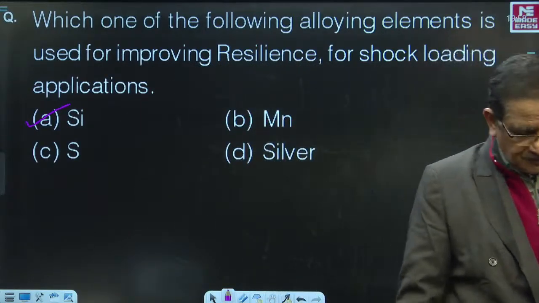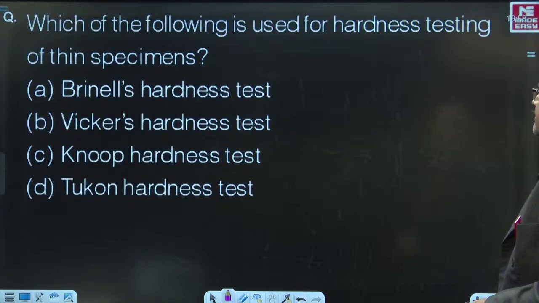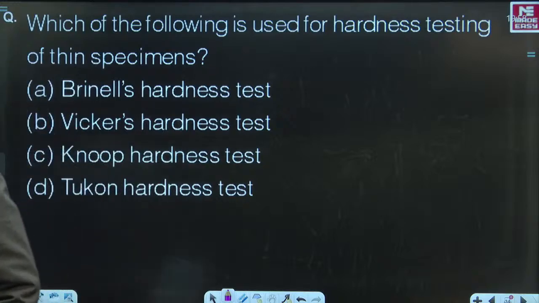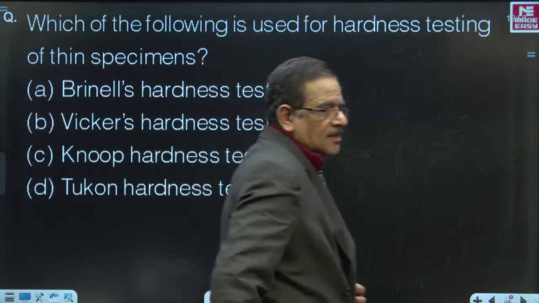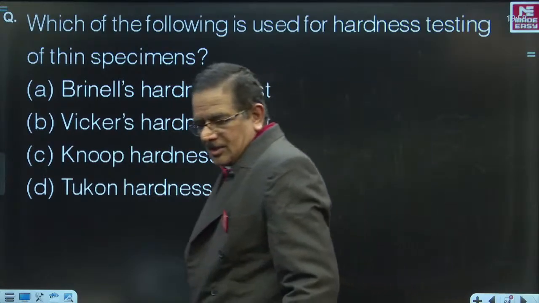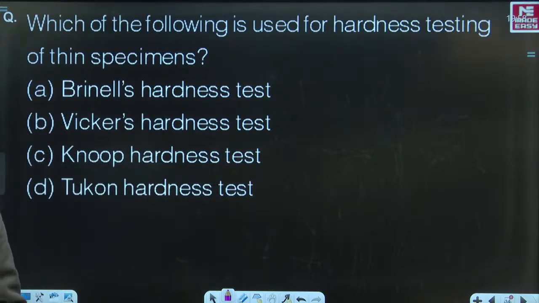Okay. Now let me see if I have anything in store for you. Yes. This question is on the screen for you. Which of the following is used for hardness testing of thin specimens? Thin.